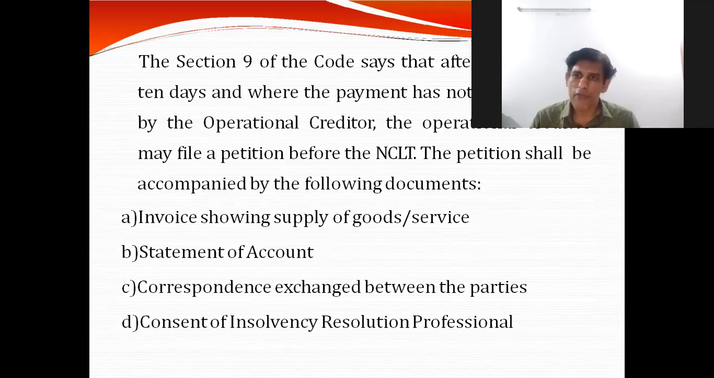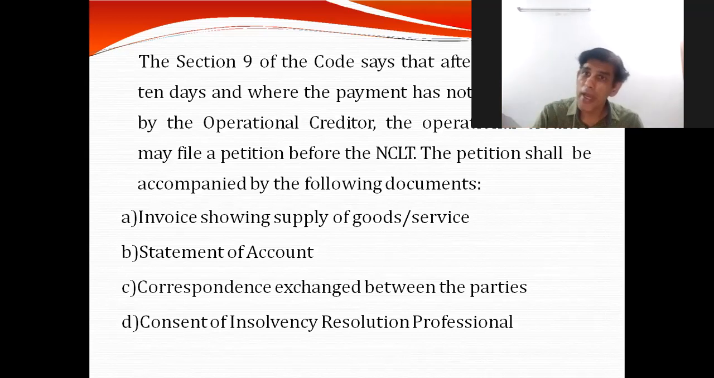And obviously, when we file, the petition has to be accompanied by many documents. As I said, it is very important to preserve all the documents. It may consist of invoices showing supply of goods, a statement of account showing that the payment has not been received, and the communication between both the parties over a period of time.